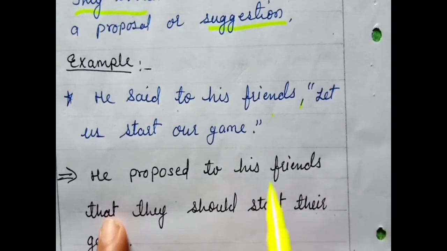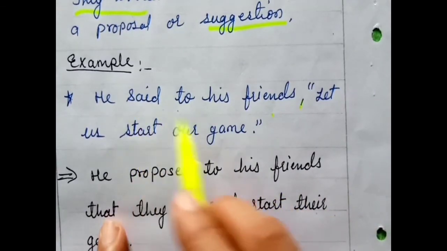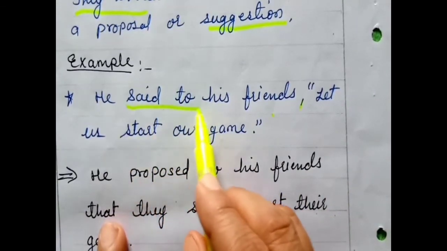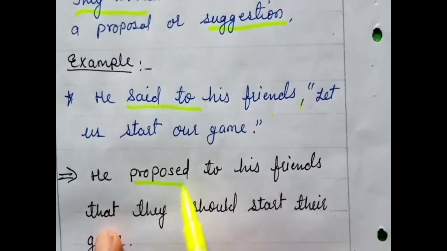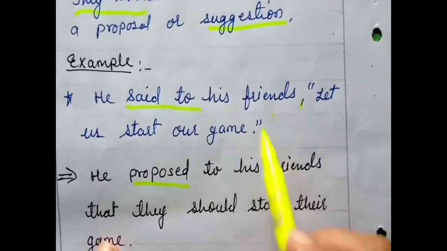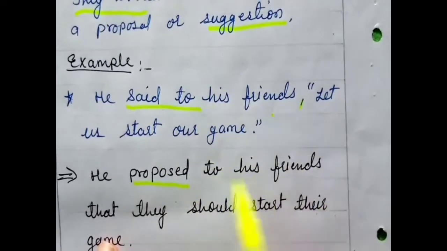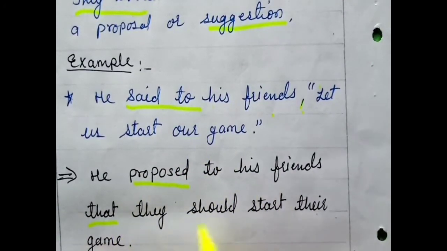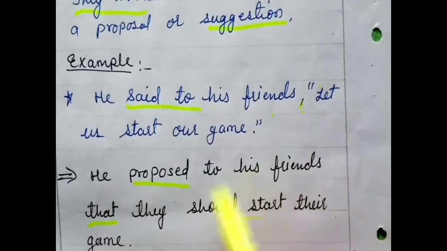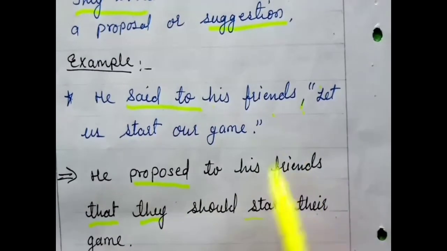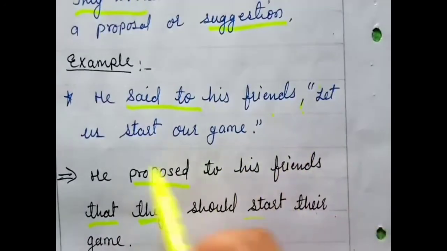This kind of sentence you can find, you're using it also. So when you change the sentence, in place of said to, what will you write? In place of said to, you should write proposed. He proposed to his friends, comma, inverted comma will be removed. In place of it, we will apply that. Always, this rule you already know. He proposed to his friends that they should start their game. They means including he also. So, they should start their game. We will write they in place of let us.